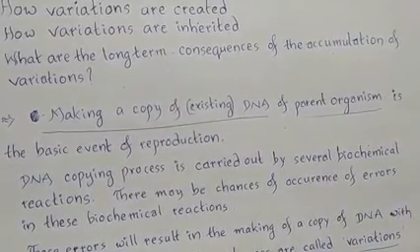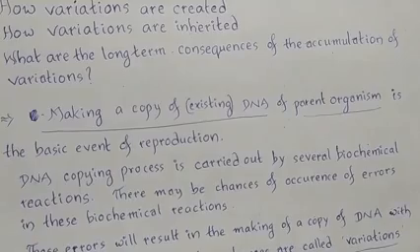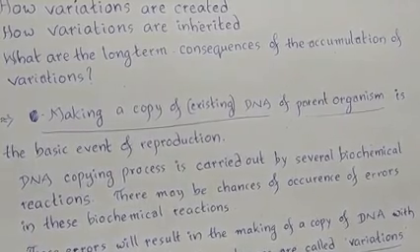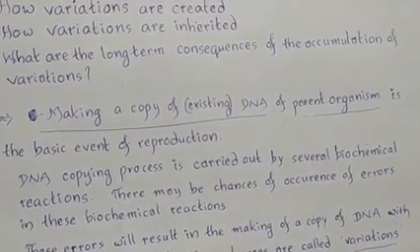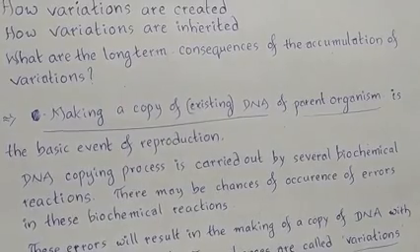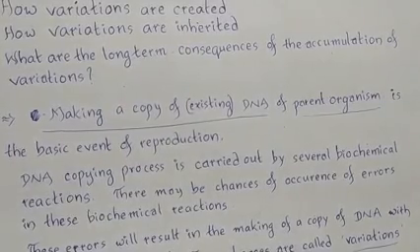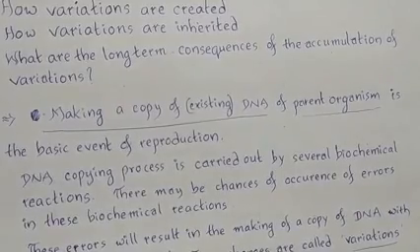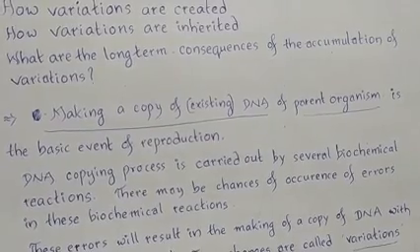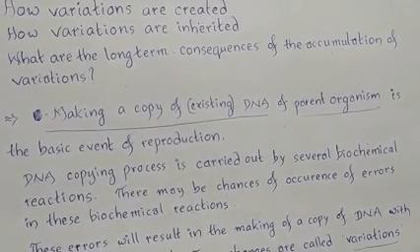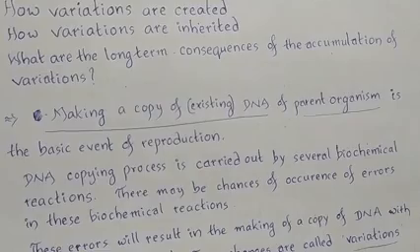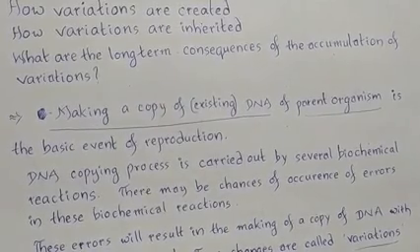The DNA copying process is carried out by several biochemical reactions, and there is a saying that no system or no process is 100% perfect or accurate. Even this DNA copying mechanism is not 100% accurate. So there may be chances of errors occurring in these biochemical reactions.